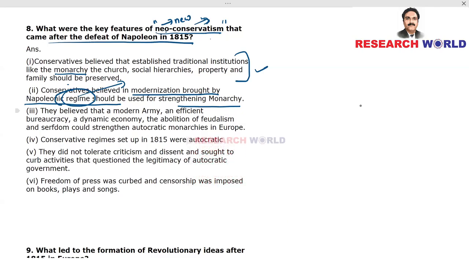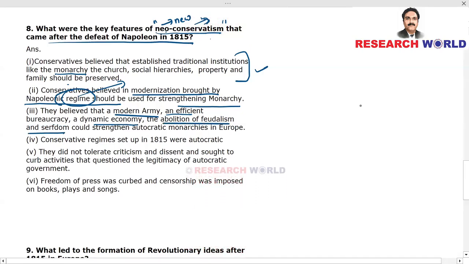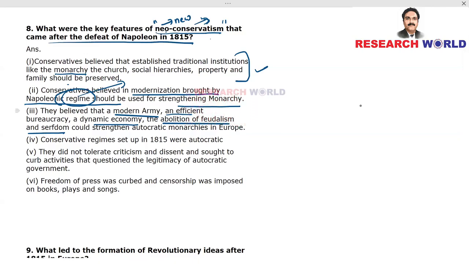Third point, they believe that a modern army, an efficient bureaucracy, a dynamic economy, the abolition of feudalism, and serfdom, again, we have discussed the concept of serfdom, peasantry, etc. in the previous question, could strengthen autocratic monarchies in Europe.